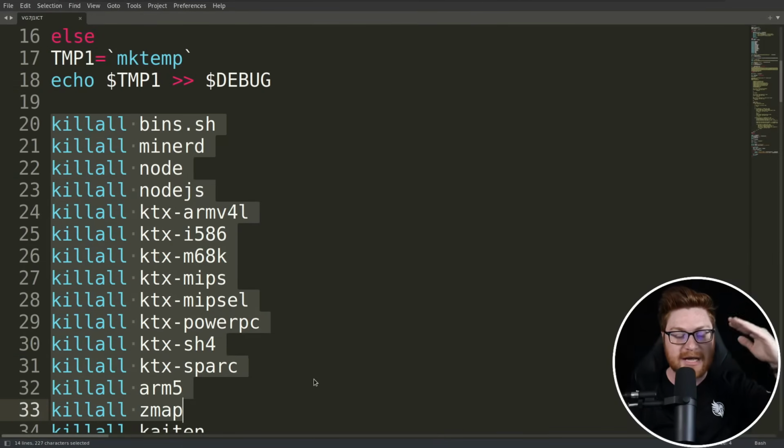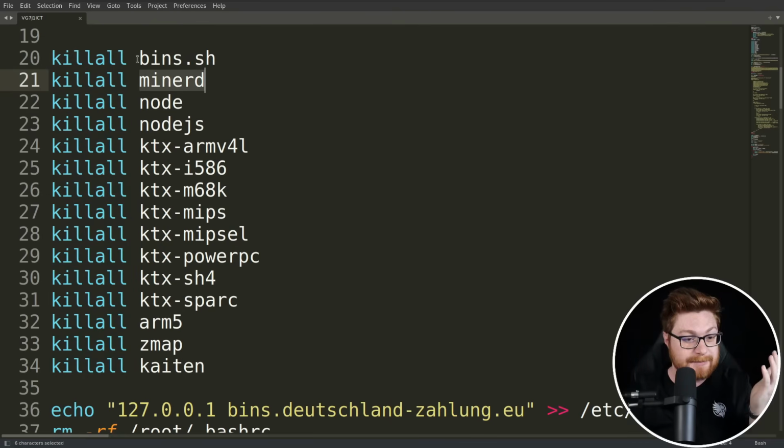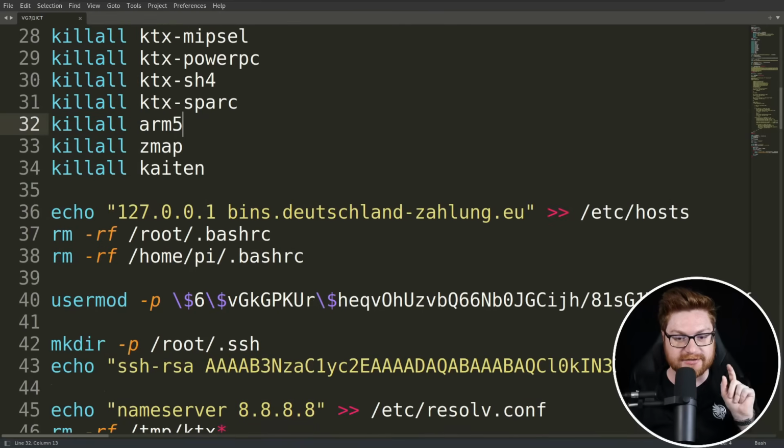Again, we can presume at this point in the script we have our root privileges, so we can do whatever we want. I have to think this is trying to kill bins.sh, minerd, node.js, KTX. I think, is KTX a crypto miner? I'm going to assume, at least from minerd, node, and all the others, that it's likely going to be a crypto miner. Another one down here is zmap and chitin, which I don't know what that is. However, part of me wonders if chitin is like a chitin coin and KTX is just a miner for that. I'd have to Google, I'd have to look around and research, but that is where we are right now.